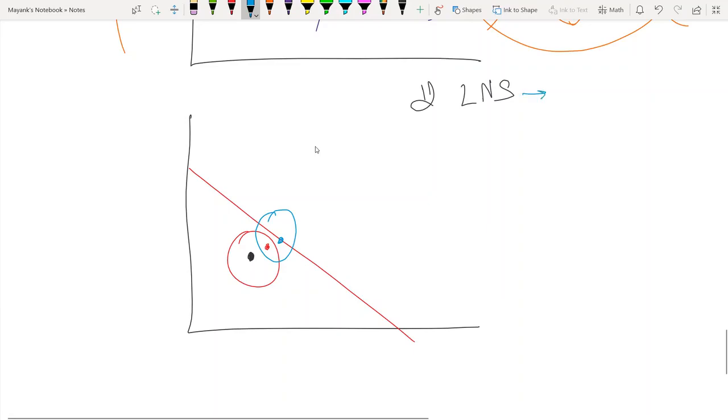So local non-satiation says that there is no interior optimum. So local non-satiation says कि optima होगा तो वो इस लाइन पे ही होगा. ओके, इस लाइन के बाहर नहीं होगा, अंदर भी नहीं होगा. बाहर तो होगा ही नहीं, अंदर नहीं होगा. Okay, so that's the reason why we make this assumption of local non-satiation.